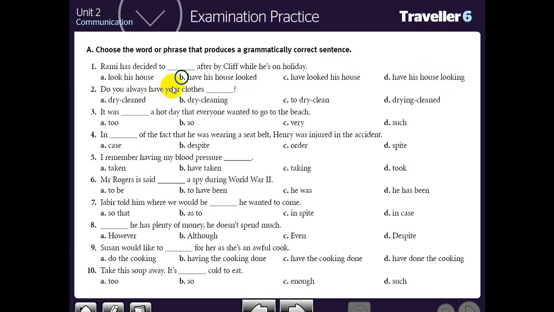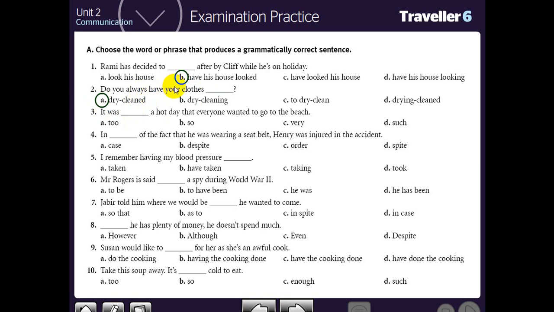Now, as for the second one, do you always have your clothes dry cleaned, dry cleaning, to dry cleaned, drying cleaned? Of course, someone else who will dry clean your clothes. So, do you always have your clothes dry cleaning, or dry cleaned? A past participle or a gerund? Of course, a past participle, because this is a causative form.